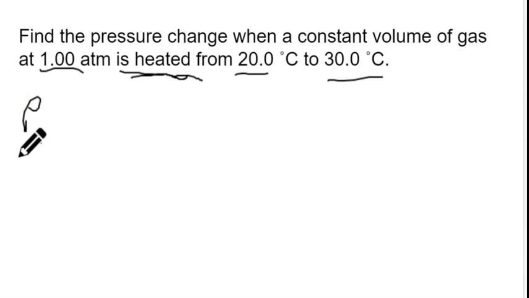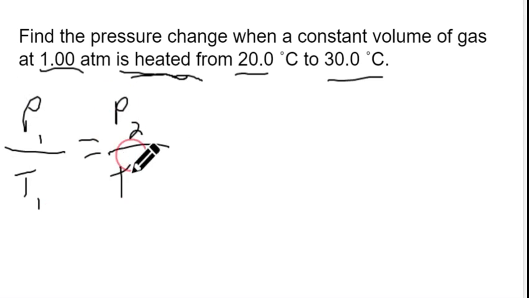So our equation is P1 over T1 equals P2 over T2. Now I just got to plug it in and solve. So 1 atmosphere is our first pressure, so it's just 1 over the temperature, which is 20 degrees Celsius. Remember, we have to put this in Kelvin. So that's just plus 273.